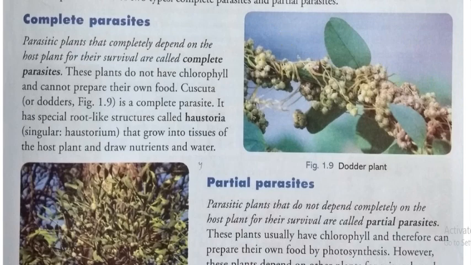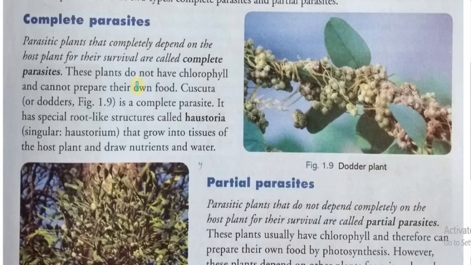Complete parasite means parasitic plants that completely depend on the host plant for their survival are called complete parasites. These plants do not have chlorophyll and cannot prepare their own food by themselves, like Cuscuta, also called dodder.